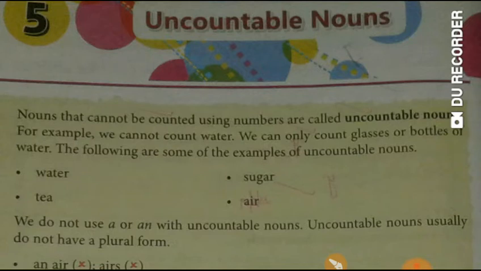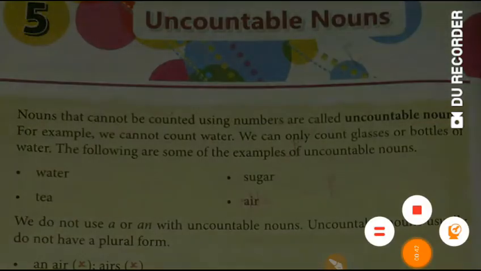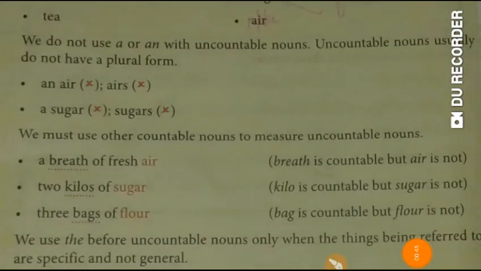The other examples of uncountable nouns are sugar, tea, air. We cannot count these things. Now, since uncountable nouns cannot be counted, we do not use the article a or an before them, and they do not have a plural form. For example, air is an uncountable noun, so we cannot use an air or airs. Similarly, we cannot use a sugar or sugars, since it is an uncountable noun.